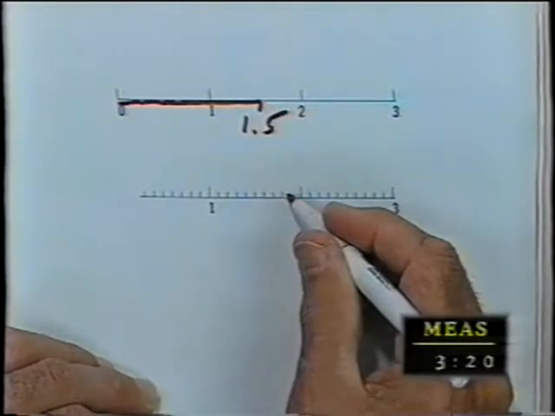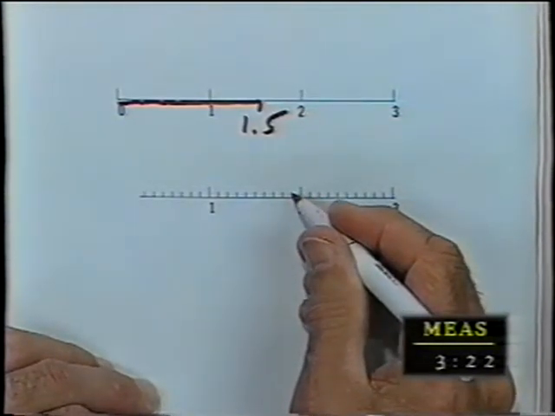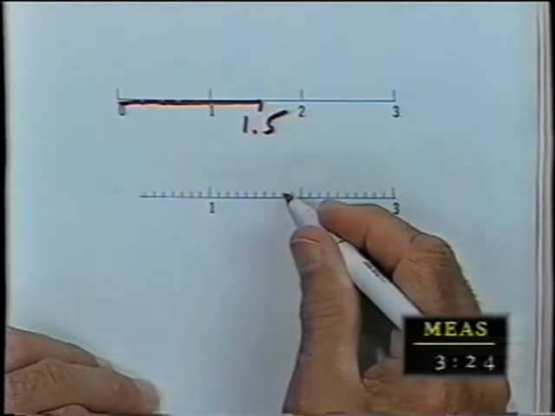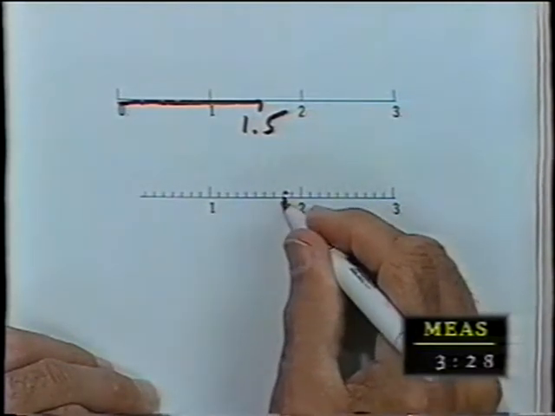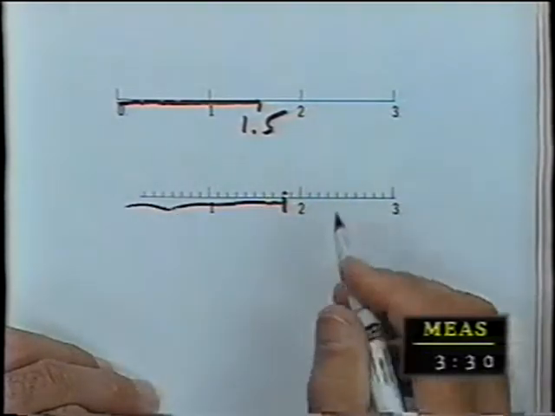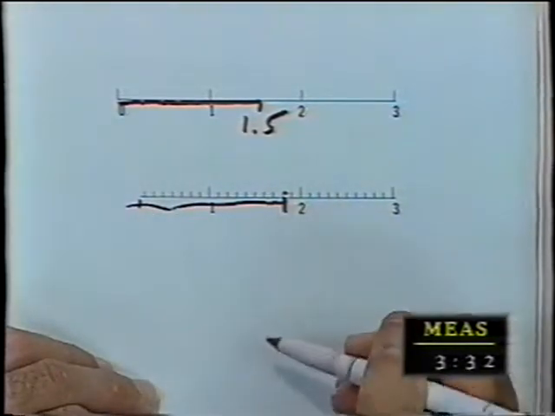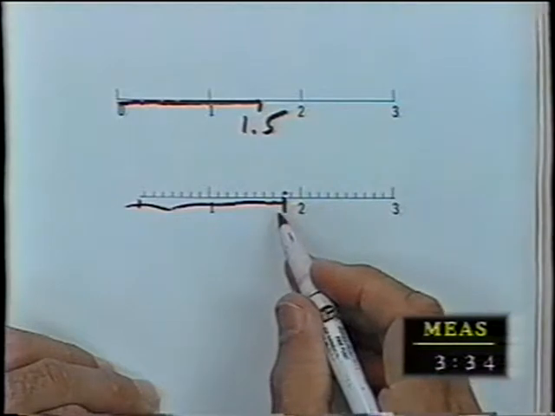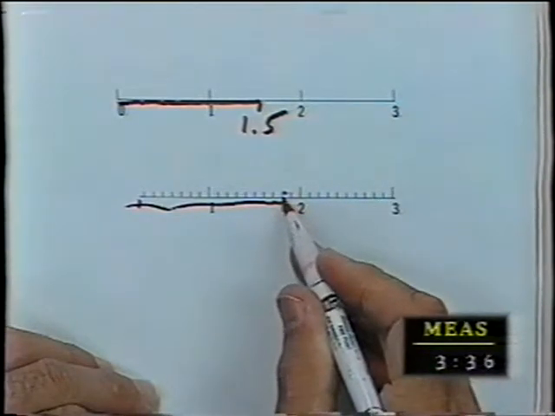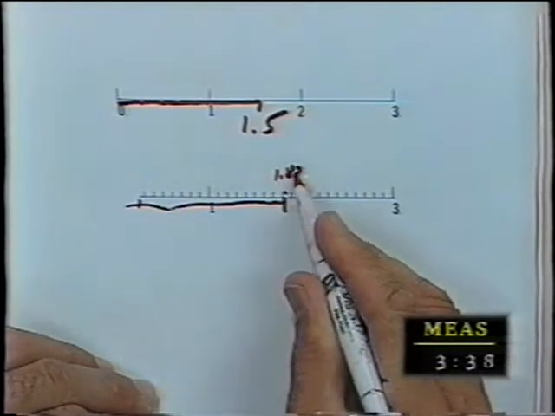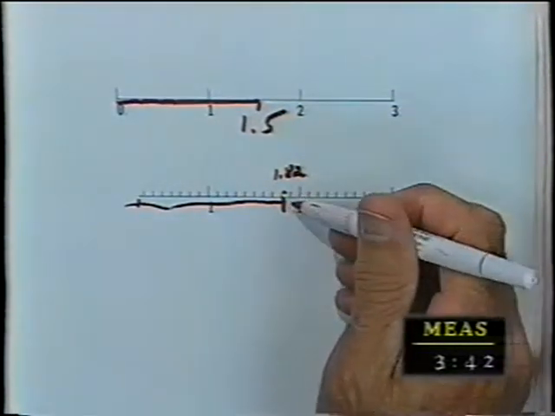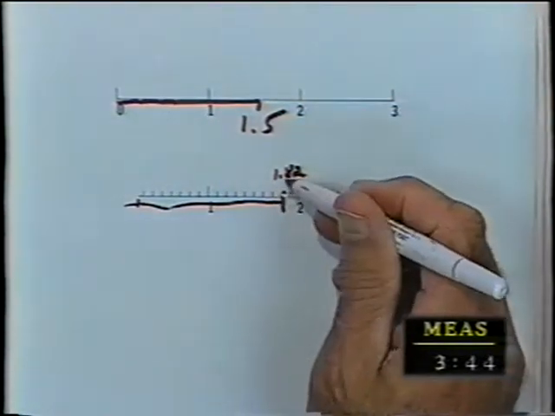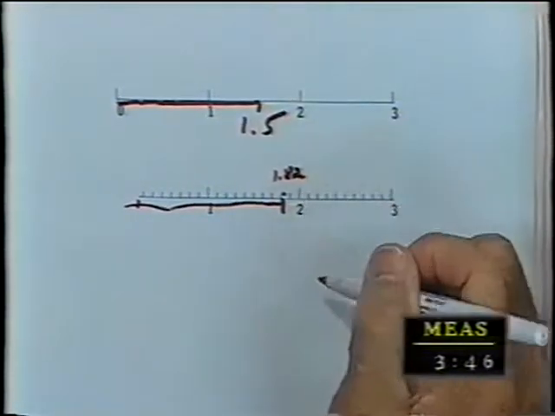On this ruler, I measure the same thing, and it comes out over here. I say, oh, it's really 1.82. I can read this ruler more precisely than I can this one. And I can read it to another decimal place, so I say 1.82. That's how big it is.